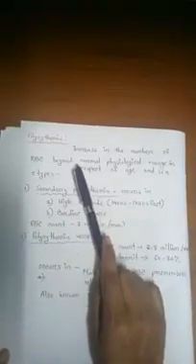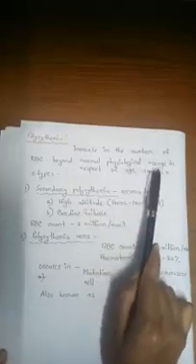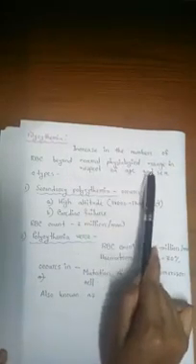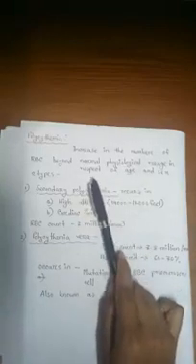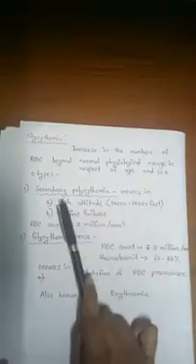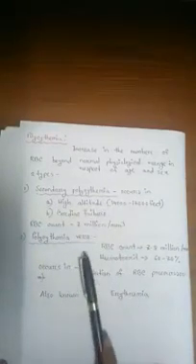Now another disease, polycythemia. What is it? The increase in the number of RBC beyond the normal physiological range in respect of age and sex is called polycythemia. The RBC count will be increased more than normal. It is of two types: secondary polycythemia and polycythemia vera.